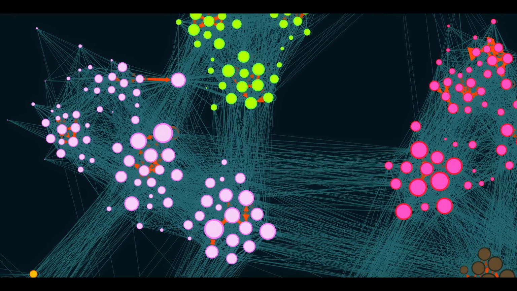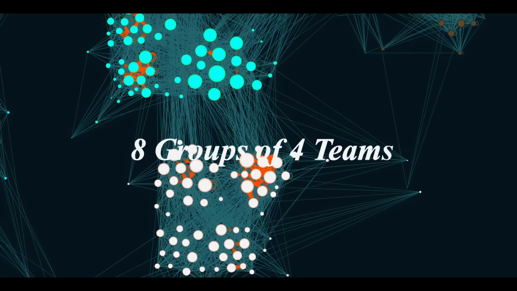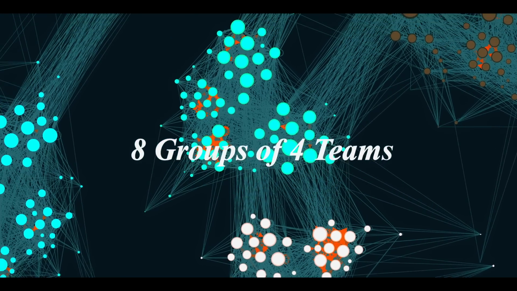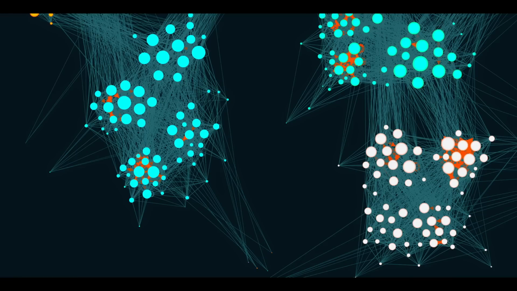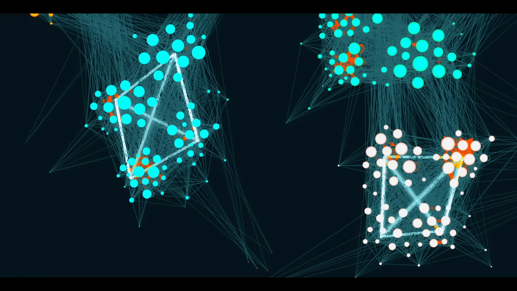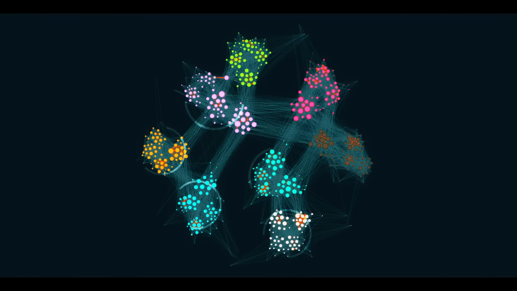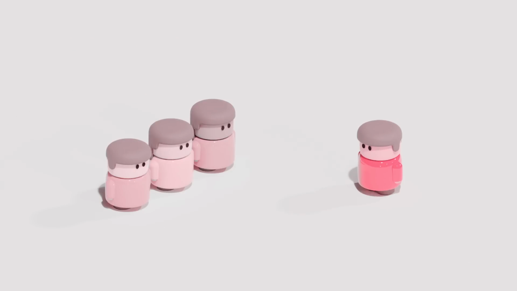The World Cup is organized into 8 groups of 4, so 32 teams in total, where each team in a group plays against each other. That's why we can make out these crosses in the network, and this is what the community detection algorithm is picking out. So even though it's technically wrong, it is reflecting something real about the network, in this case, the tournament structure. Oh, hey, sorry to cut in.